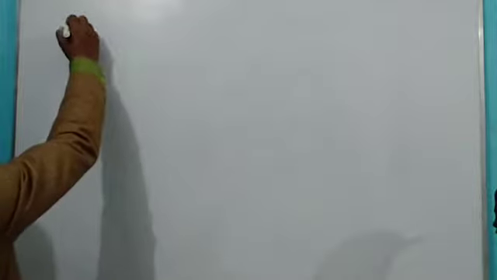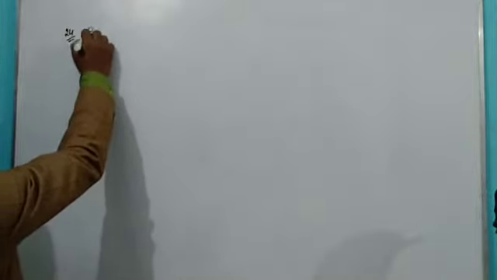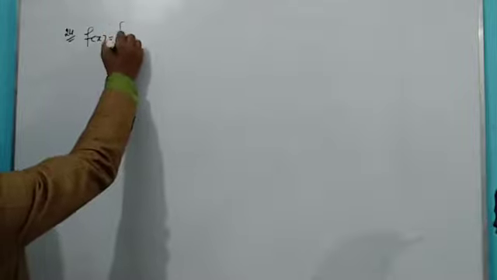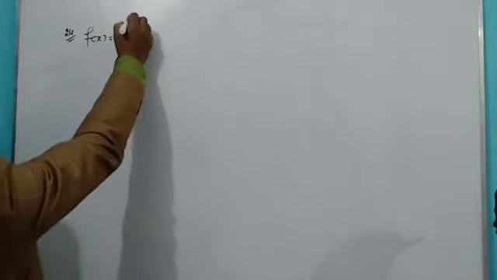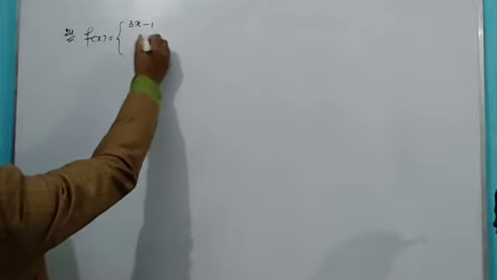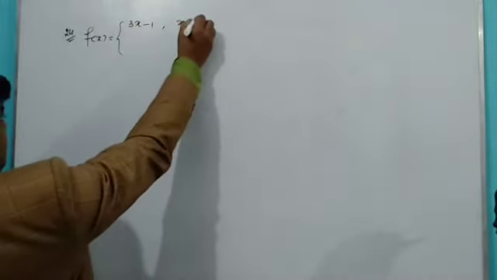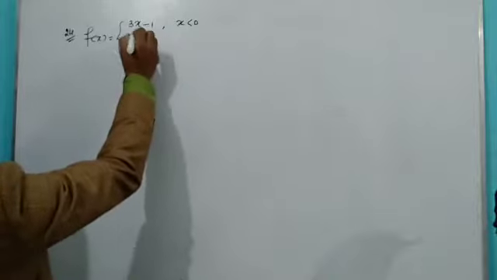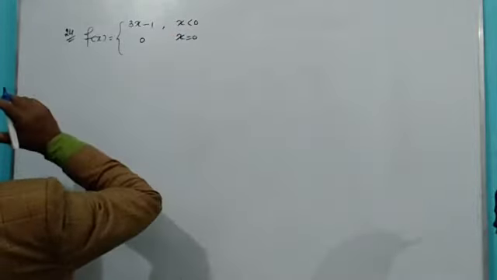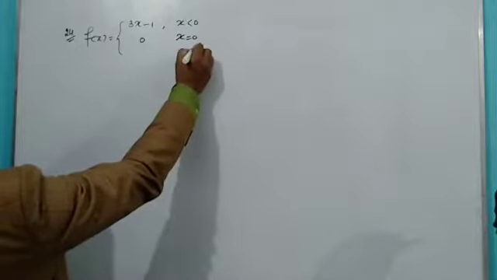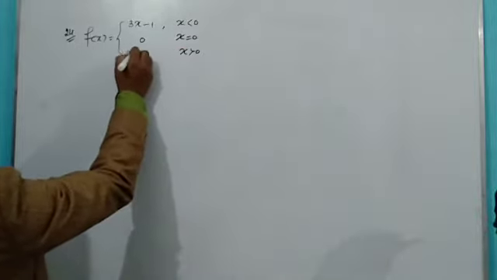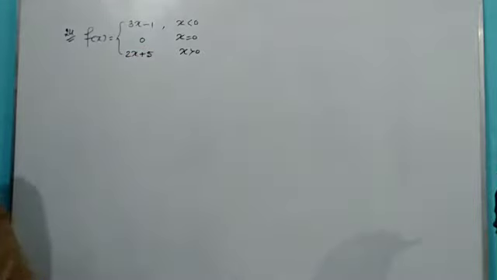So, dear students, as I promised you, I'll do one more question, that is question number 24. First of all, I'm writing this question, and then I'll tell you how to do it and all those things. Question number 24: f(x) is equal to 3x minus 1 when x is less than 0, it is 0 when x is equal to 0, and when x is greater than 0, then I may write 2x plus 5.